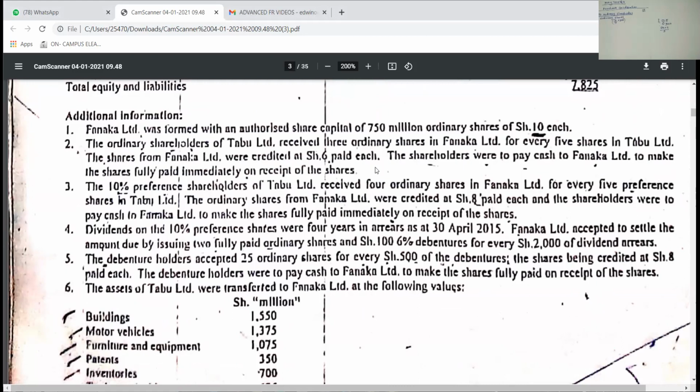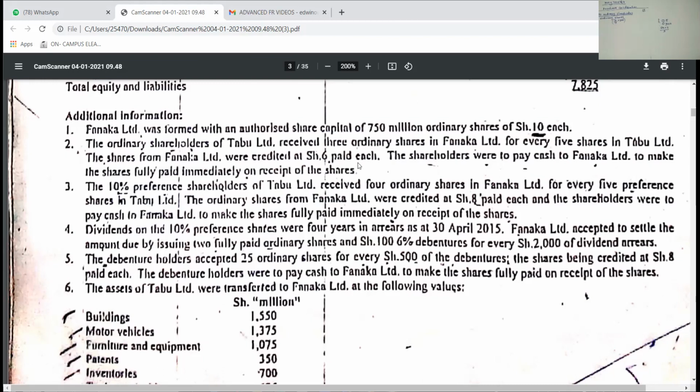Our full market price was at 10, because the authorized share capital of 750 was going at shillings 10. So the shares which Fanaka was giving out are supposed to be at 10. But here Fanaka has credited them at 6, which means there's a difference of 4.